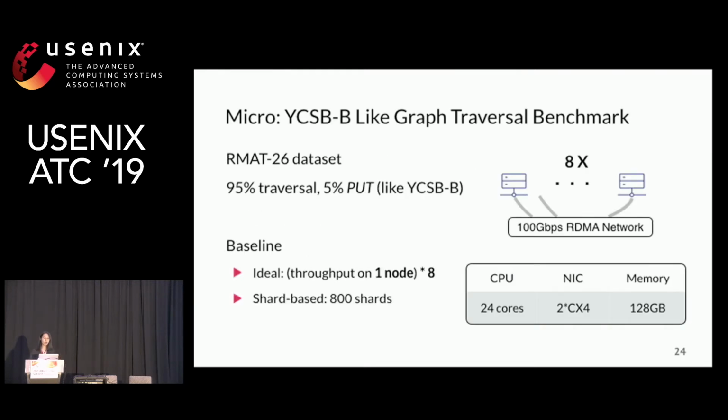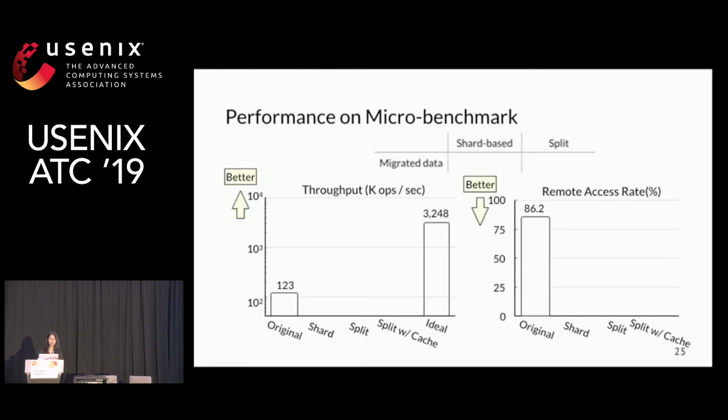To show the effectiveness of Pragh, we did an evaluation on a micro benchmark on a cluster of 8 nodes. The ideal baseline is the throughput on one single node multiplied by 8, the number of nodes. And the shard-based migration has 800 shards in total. We noticed that the throughput before migration is far from the ideal one. Then we compare different migration schemes.